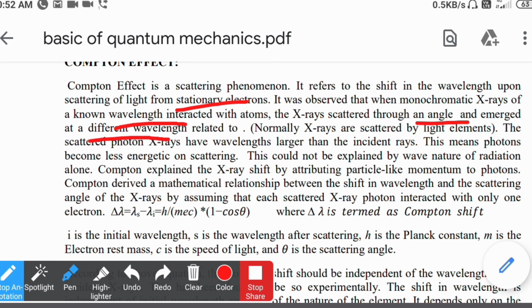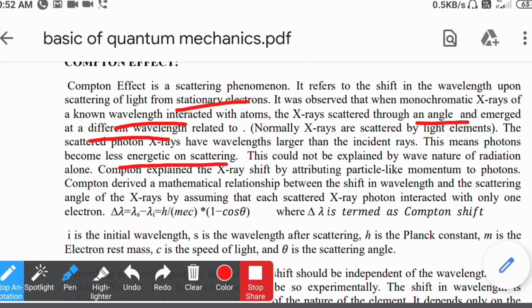The X-rays which get scattered by a light element have a longer wavelength than the incident rays. That means the photons become less energetic on scattering.